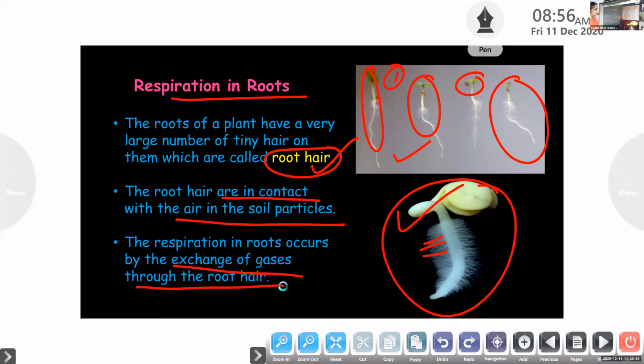Can you name the breathing organ present on the leaves that helps them in respiration? Stomata. Okay.